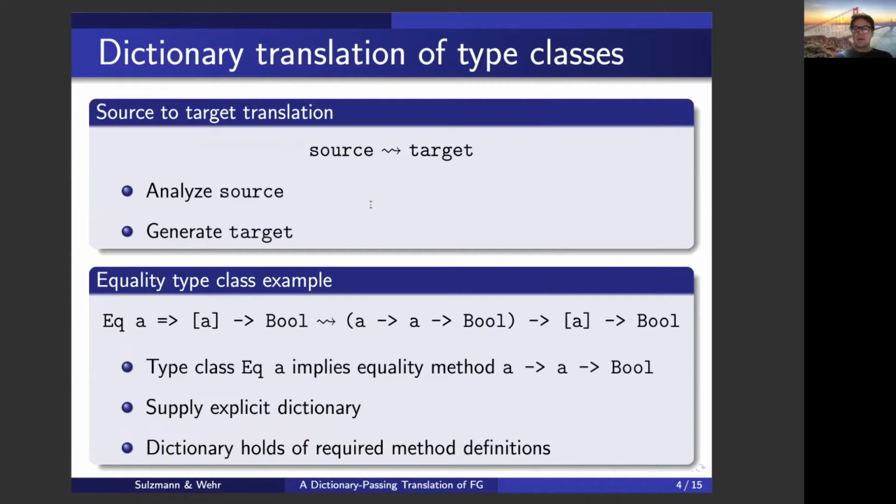In Haskell, type classes are implicit, but if you see a type class, here the equality type class, we know that we have an equality method available. The idea of the dictionary translation is to make these implicit arguments explicit. So we explicitly insert dictionaries in the program, and in these dictionaries we find the specific equality definitions.